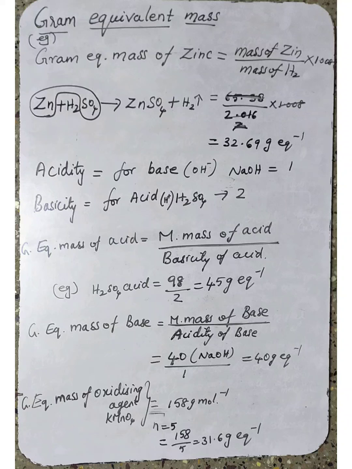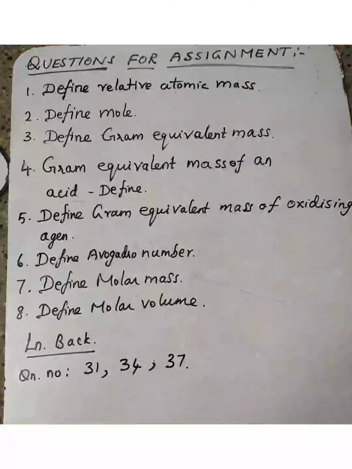Understand or not? So the molar mass of KMnO4 is 158 gram per mole. In the equation, permanganate is the permanganate anion, MnO4 minus. The number of electrons involved is 5. So the gram equivalent mass of KMnO4 is equal to 158 divided by 5, which is equal to 31.6 gram per equivalent. Understood? Questions for your assignment.